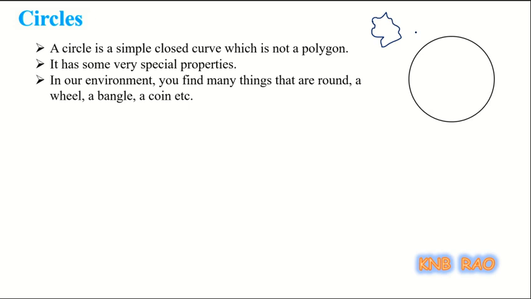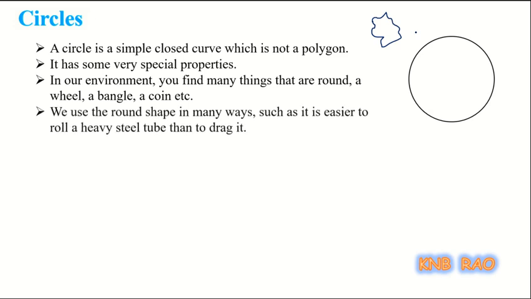This knowledge comes from the circle, which moves very fluidly and easily. So this application knowledge certainly made people use it in transportation. So round shapes have been used extensively even from ancient days in transportation.